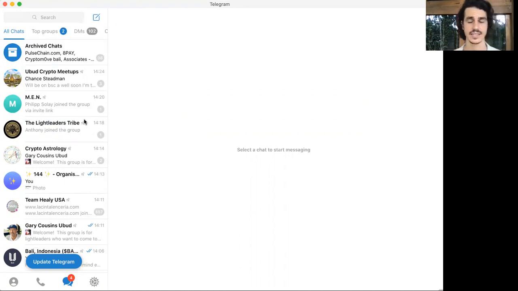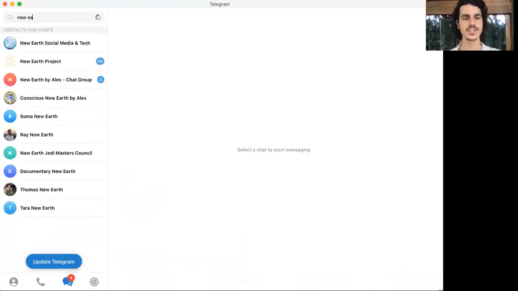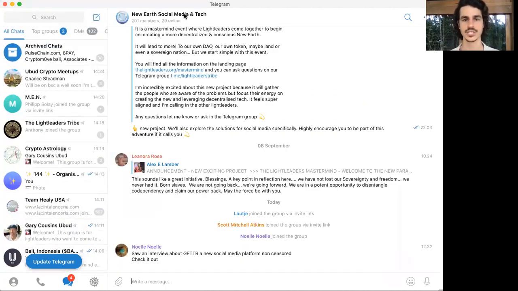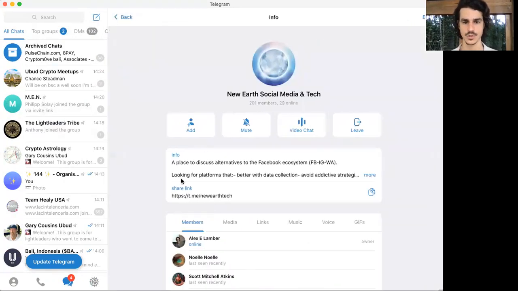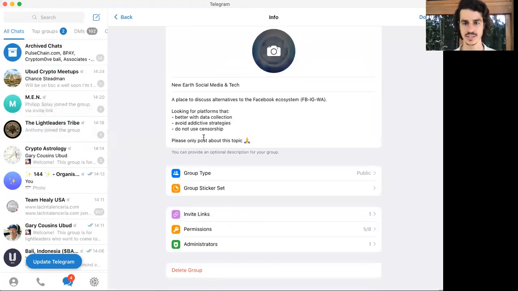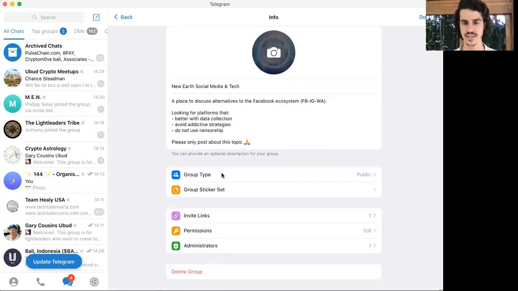Big change to make, and that will make your life so much easier. Now, another thing, groups. So I've created a lot of groups. Just make sure in the settings of the group, you can put the info. If it's public, you can create a nice link like this. And yeah, you can edit it. So you can put this and you can say if it's public or private.